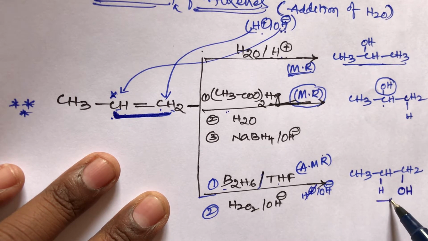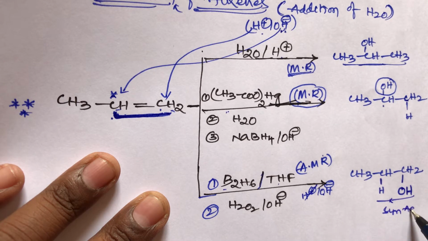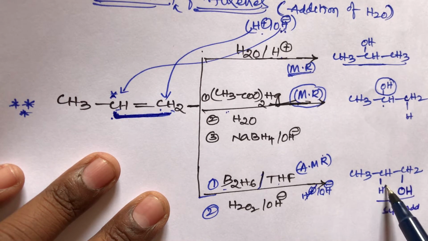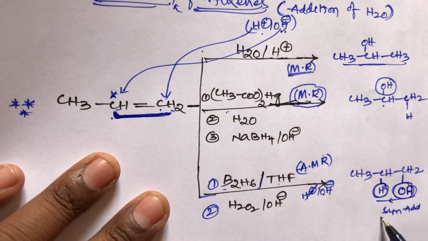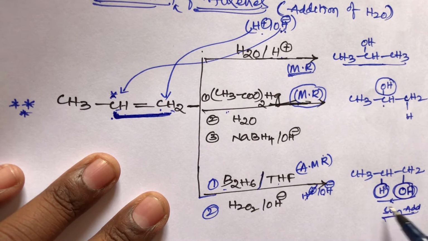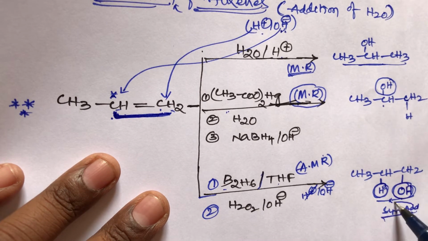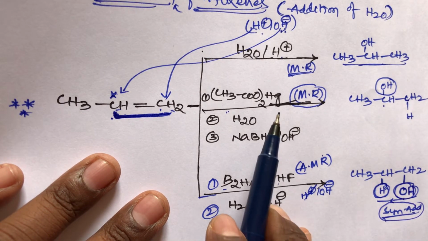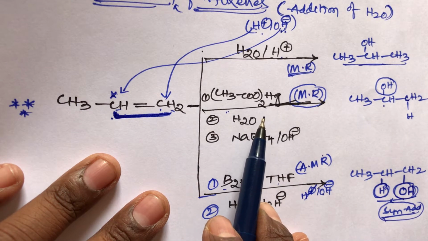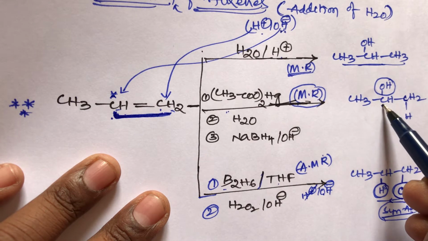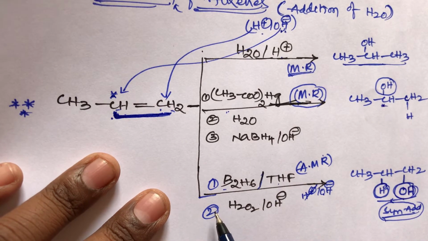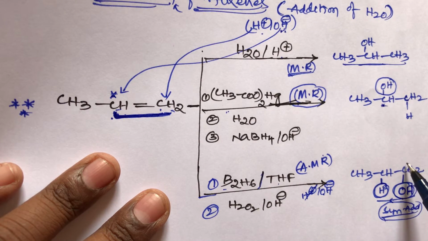These both are syn addition reactions, students. What does syn addition reaction mean? Two groups attack the same side. H and OH are present on the same side, so that's why it is called a syn addition reaction. According to the Markovnikov rule, the negative part of the substance will attack the carbon which contains less number of hydrogen. According to the anti-Markovnikov rule, the negative part of the substance will attack the carbon which contains more number of hydrogen.